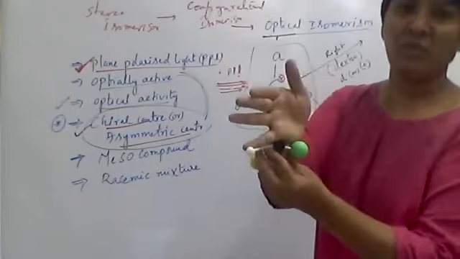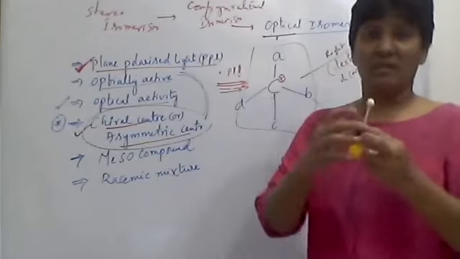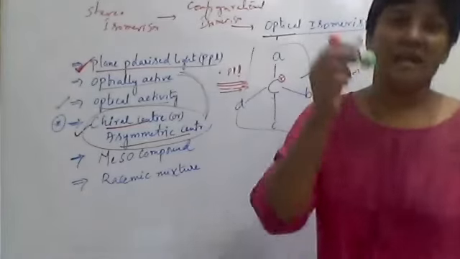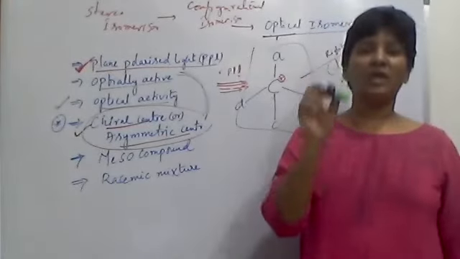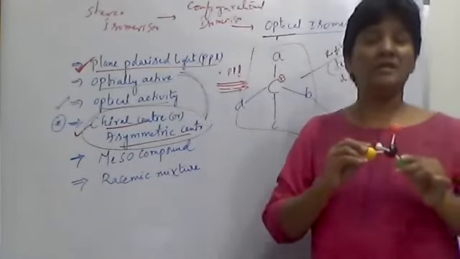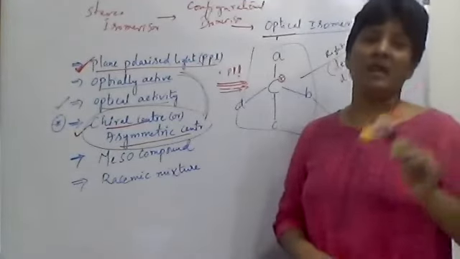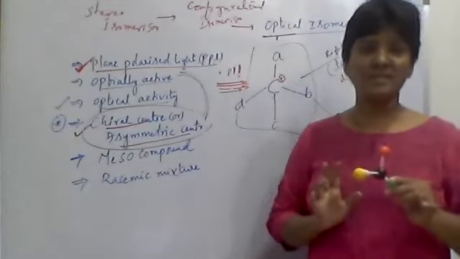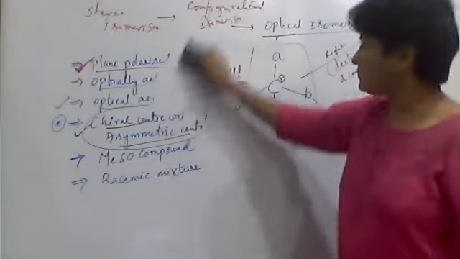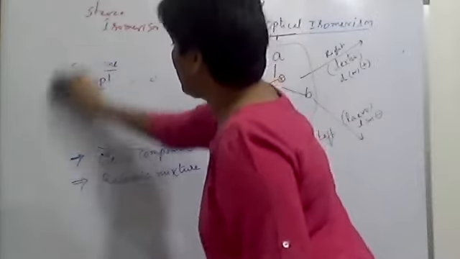One side you have green and white, the other side is yellow and orange. The two halves are not the same, they are different, so it is not symmetric, it is asymmetric. This chiral carbon, attached with four different groups, doesn't have any plane of symmetry or axis of symmetry. Such a molecule is called asymmetric. So now we understood plane polarized light, optical activity, and chiral centers.